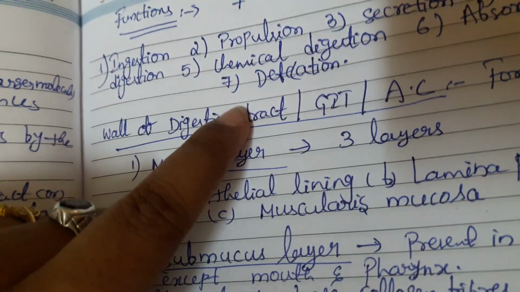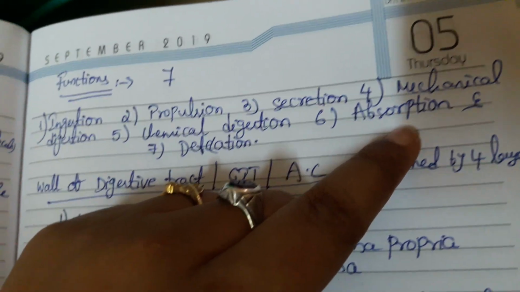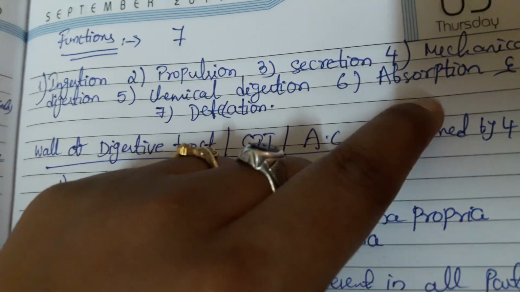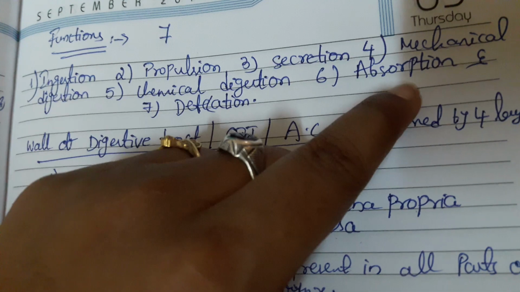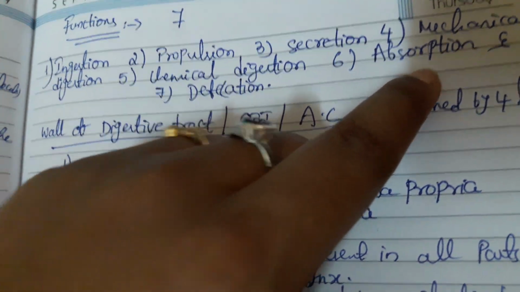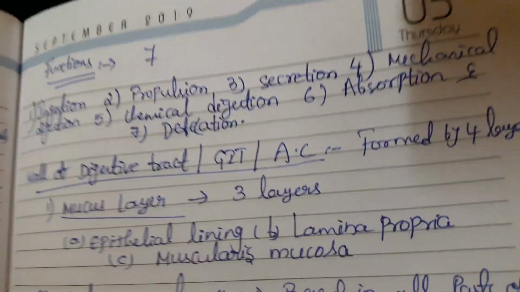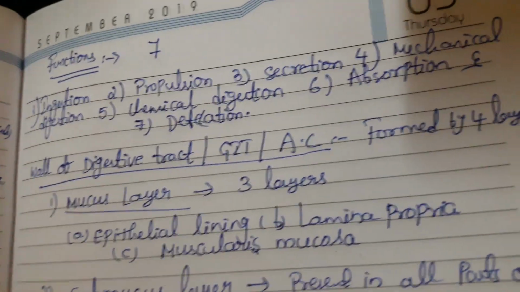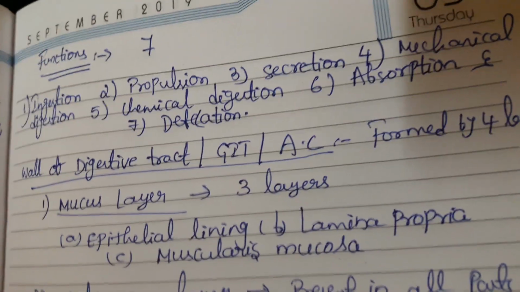And next, coming to absorption. Absorption is the movement of molecules, either by the passive diffusion process or active transport process, from the digestive tract to adjacent blood and lymphatic vessels. Simply, absorption is the movement of molecules from the digestive tract to blood through the lacteals present in the small intestine.